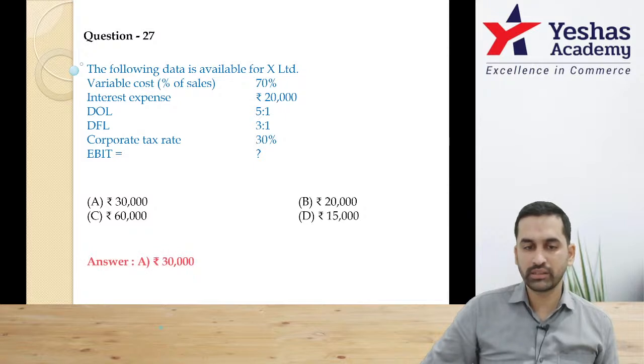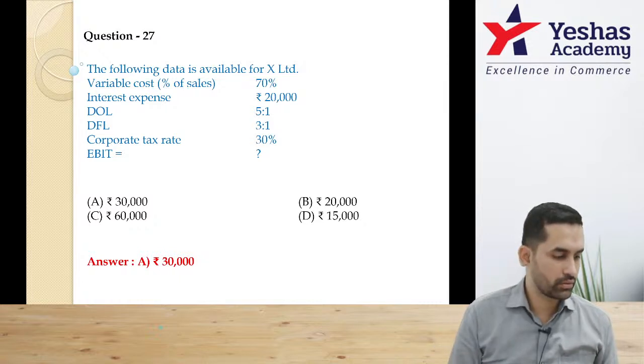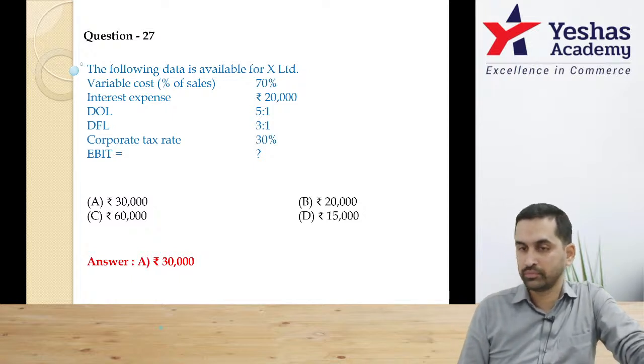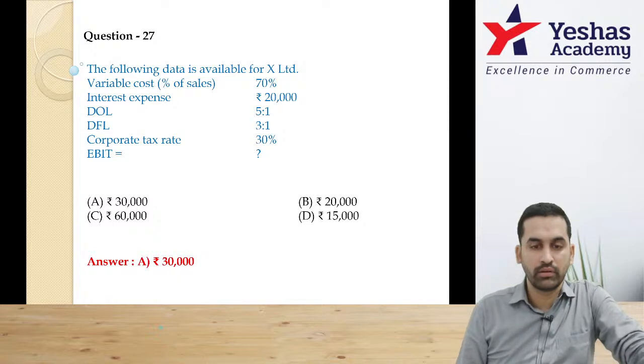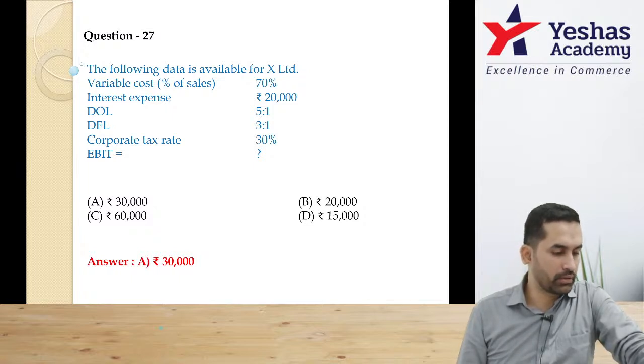I think this is much easier. Can you confirm? Is the final answer correct? 27, is it 30,000? If you're getting a different number, let me know.